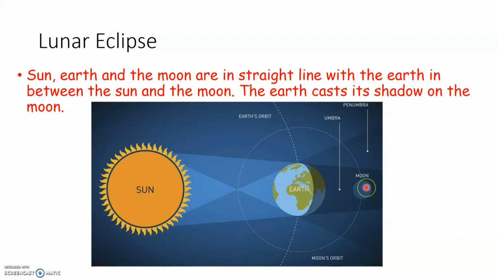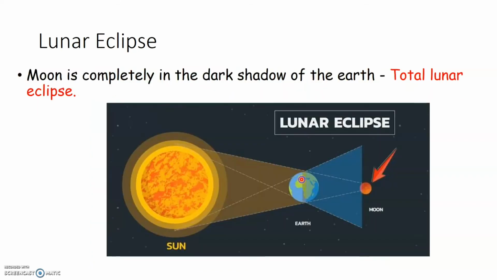So when the Moon is completely in the dark shadow of the Earth, it is known as a total lunar eclipse. As you can see here, the Moon is completely in the dark shadow of this Earth. Now this will result in a total lunar eclipse.